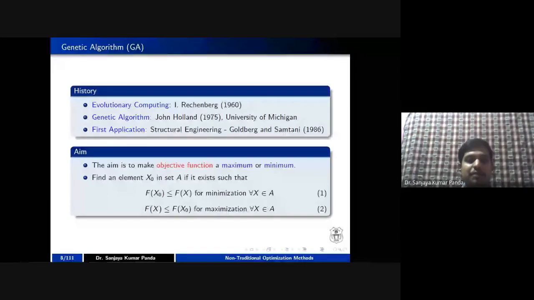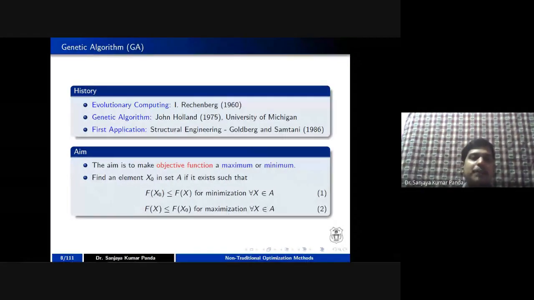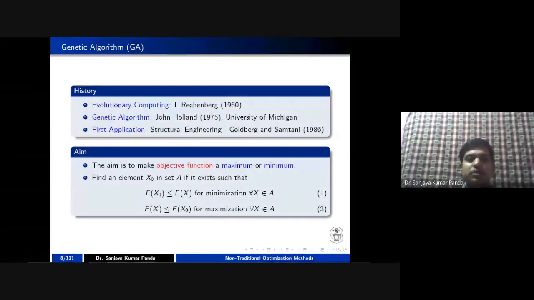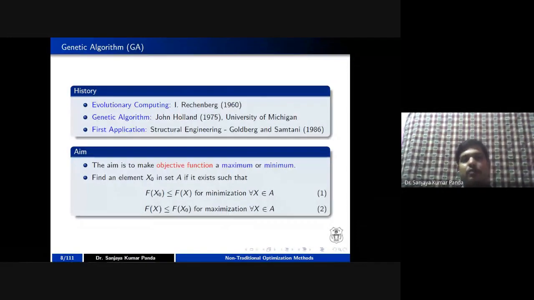And although in 1975 other branches were not there, at that time civil engineering was very popular. So the first application of the genetic algorithm was done by Goldberg and Samtani in 1986. They applied it to a problem related to structural engineering. So this is the basic history of our genetic algorithm. Why are we going to use this algorithm? Because we have an objective, which we represent in the form of a particular function.